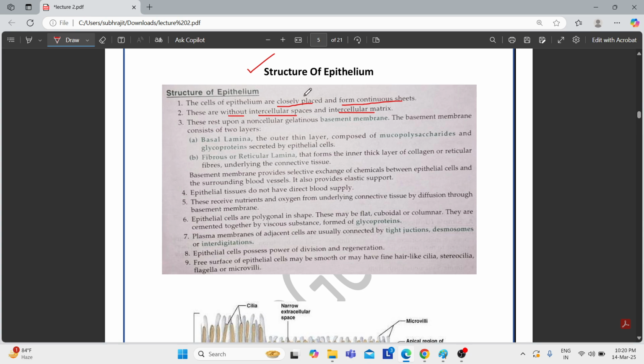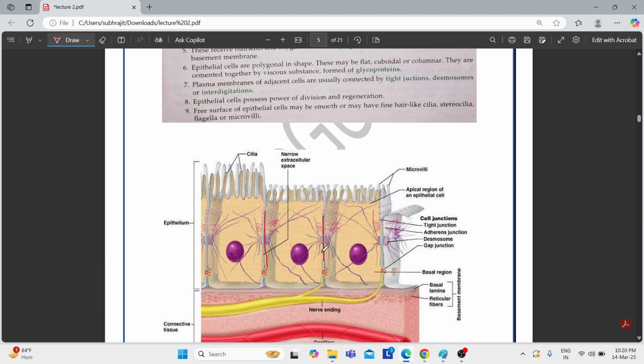Now in the first point, as it is mentioned that the cells are very closely spaced, obviously there will be no space between the cells. The space between two cells is called the intercellular space, and the extracellular matrix between the two cells is referred to here as the intercellular matrix. Since there is no space between two cells, there is obviously no intercellular space and no intercellular matrix.